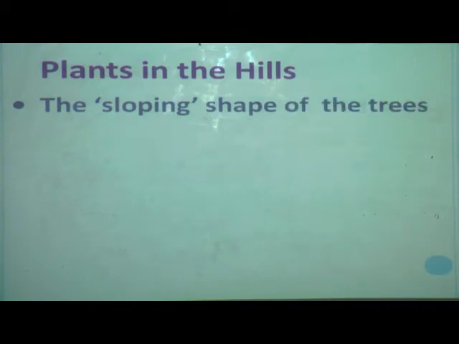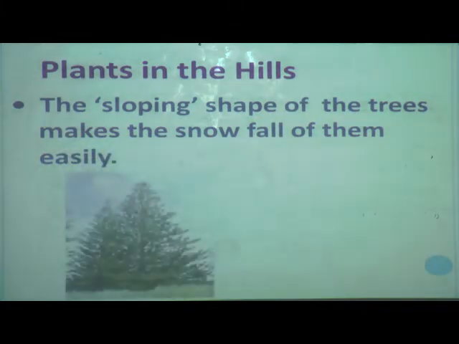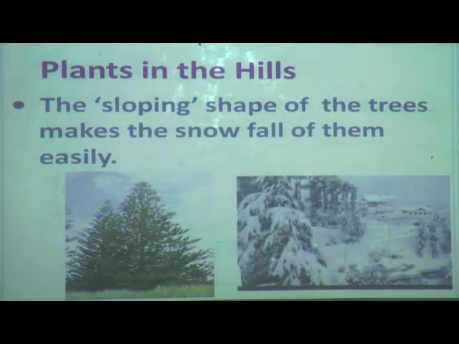The sloping shape of the trees makes the snow fall off them easily. See, whatever the sloping shape of the tree is, whenever there is snowfall, because of the sloping shape, the snow falls off them easily.